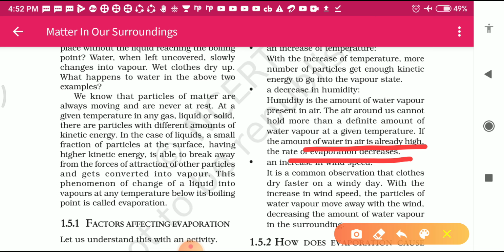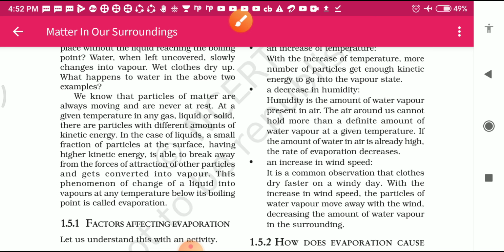Now proceed to another point, an increase in wind speed. Now students, here an increase in wind increases the speed of the air. It is a common observation that clothes dry faster on a windy day. With the increase in wind speed, the particles of water vapor move away with the wind, decreasing the amount of water vapor in the surroundings.